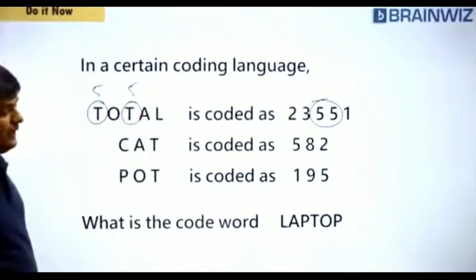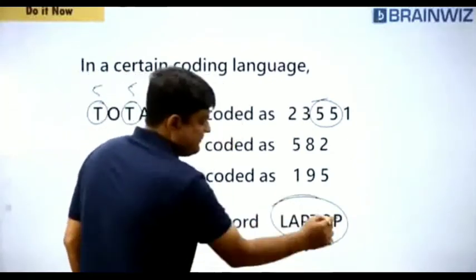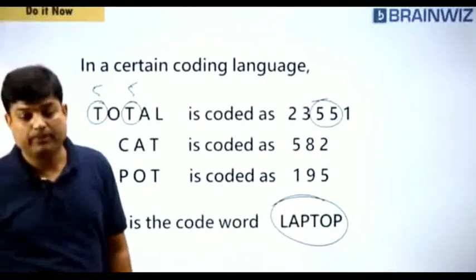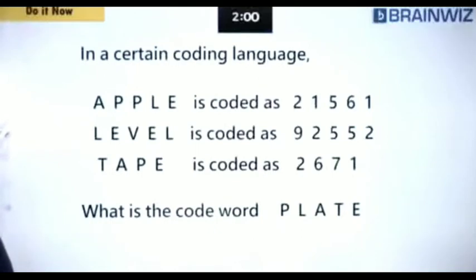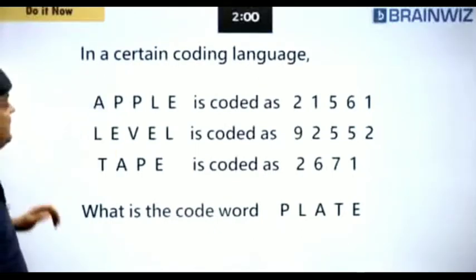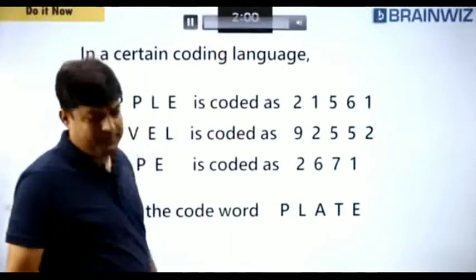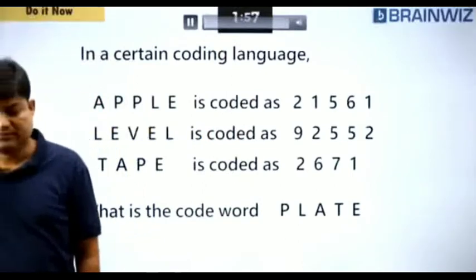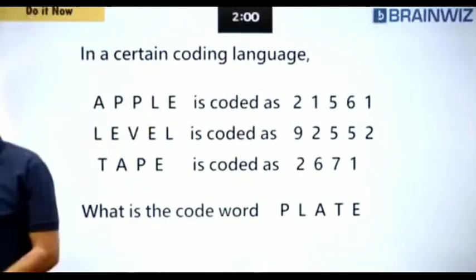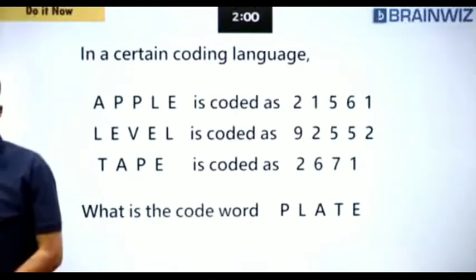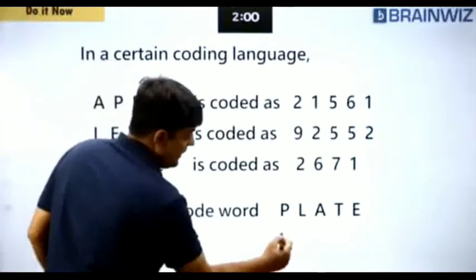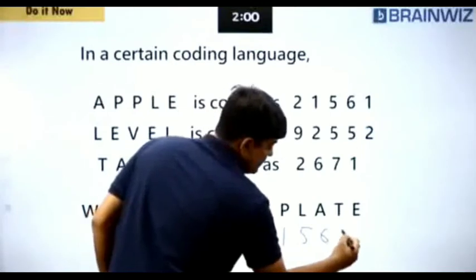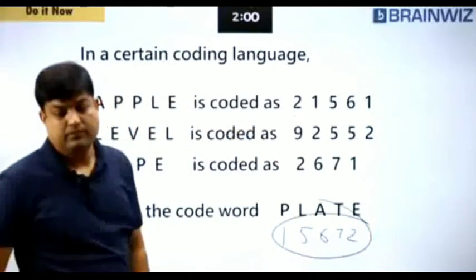Are you understanding? Clear? Chalo, get laptop, everybody. Do it faster. I'll give you 1 minute of time. Get laptop. Correct answer. Now, let's move forward, everybody. Once again, I have to give you time. 2 minutes. Okay, make it faster. 2 minutes, 1 question. Chaliye. Answer is what? 1, 5, 6, 7, 2. Answer is 1, 5, 6.